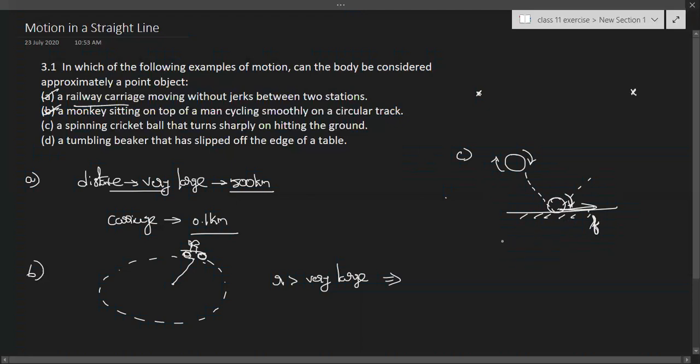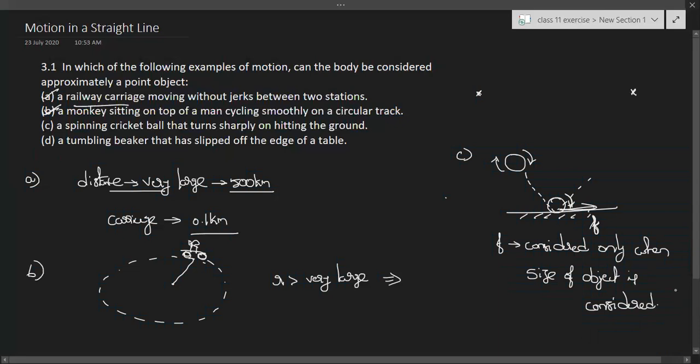Friction is considered only when the size of the object is considered. So in this case, the ball is not a point object.